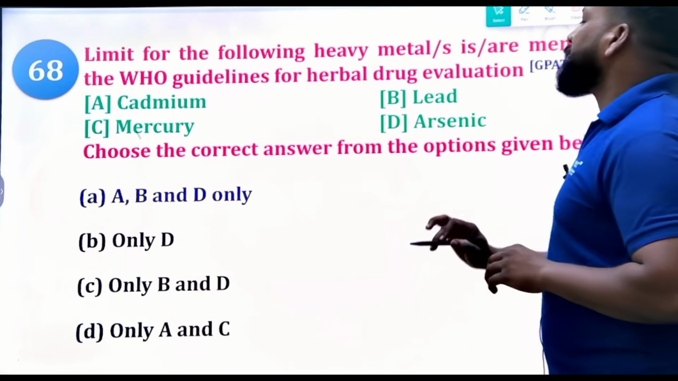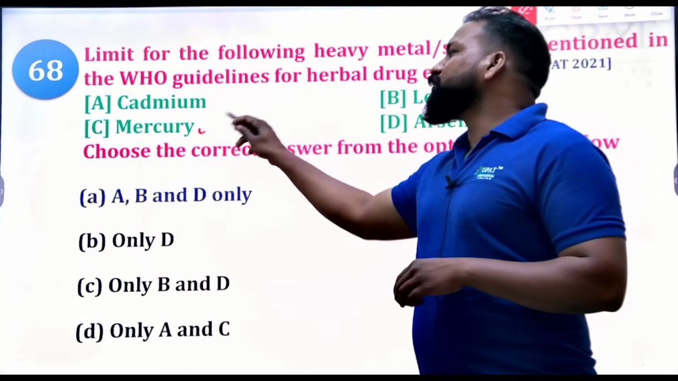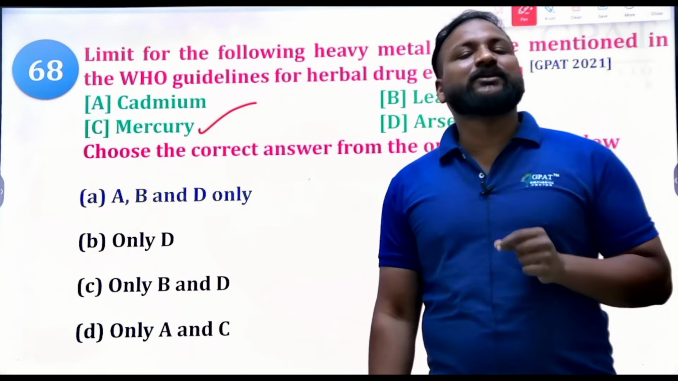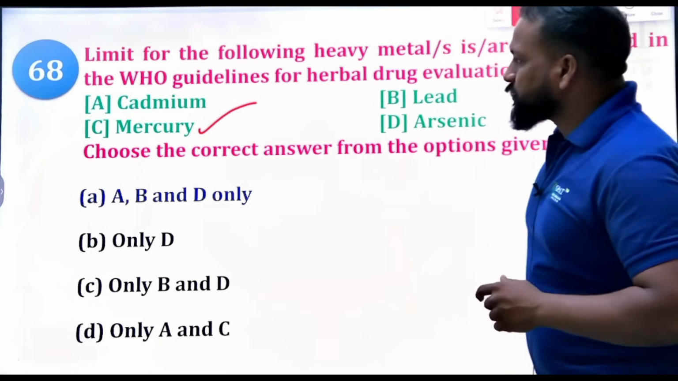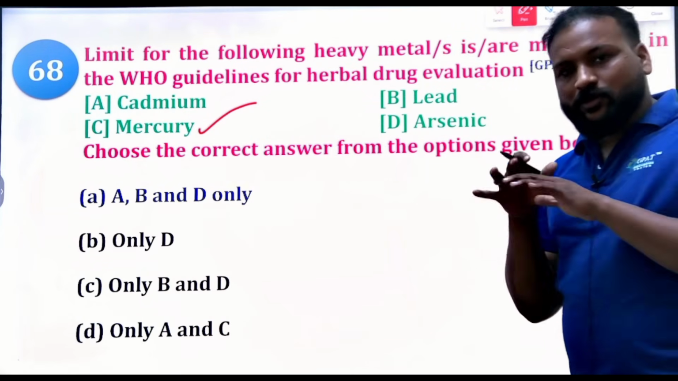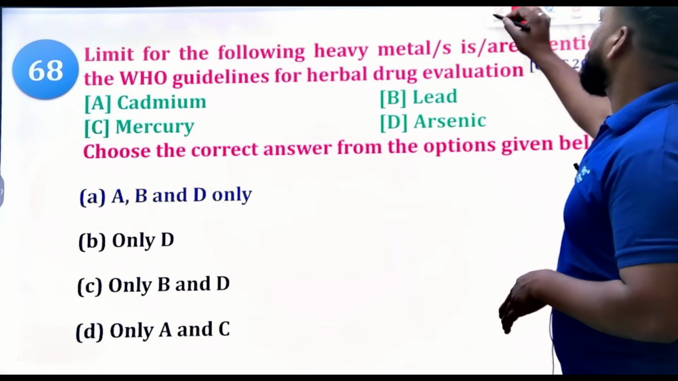The right answer will be A, B, D only. Clear? Because we are using mercury in the Siddha system of medicine. That's why mercury is used, but the remaining ones are not allowed in the preparation. They have limits and should not be used.